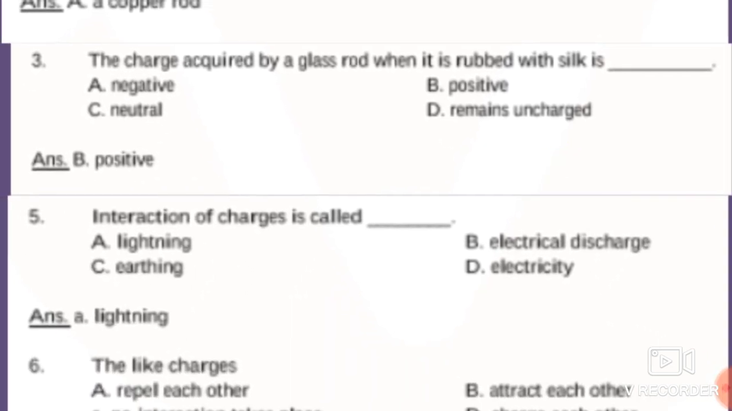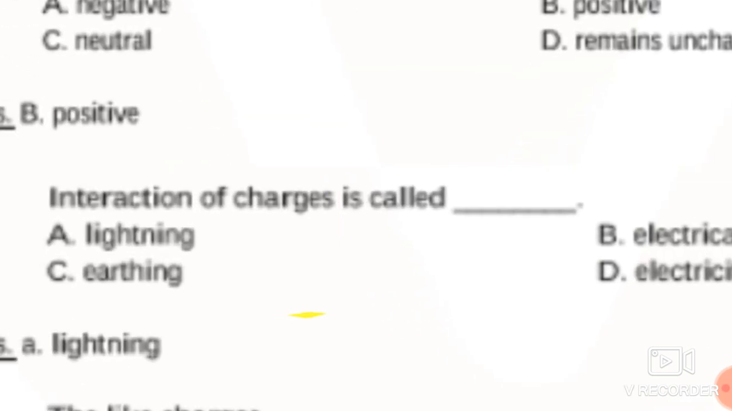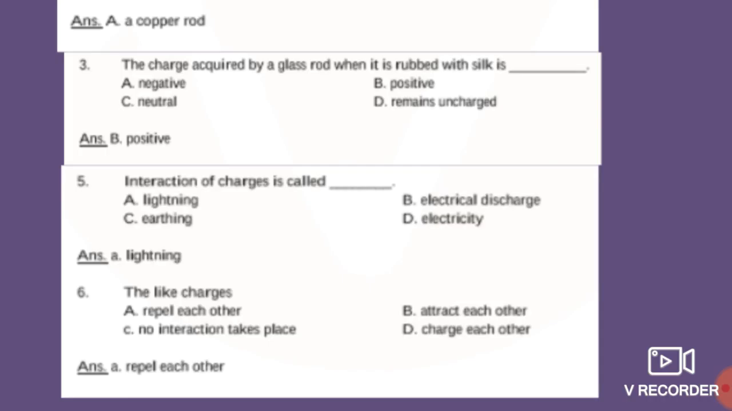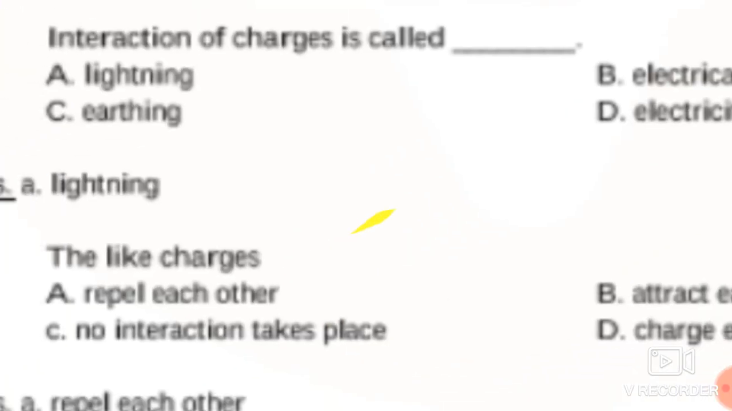Next question. Interaction of charges is called dash. The options are A, lightning, B, electrical discharge, option C, earthing, and option D, electricity. So what is the answer for this? Interaction of charges is called lightning. Whenever charges interact with each other, there occurs a strike, that means the lightning.